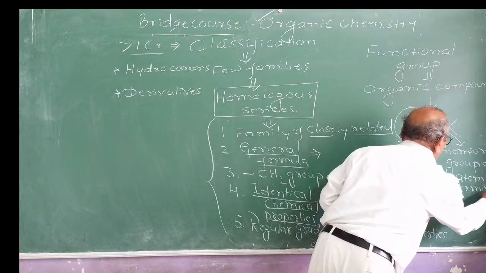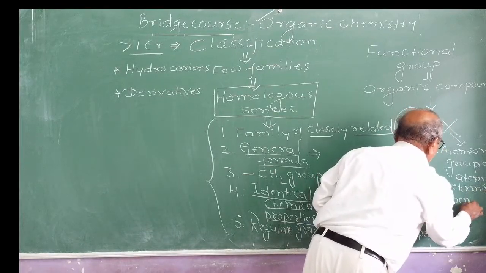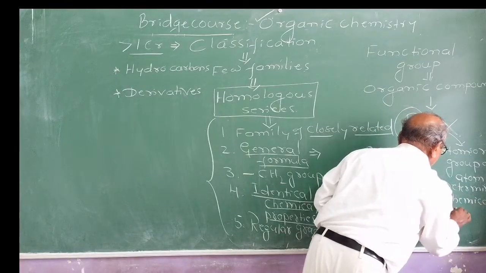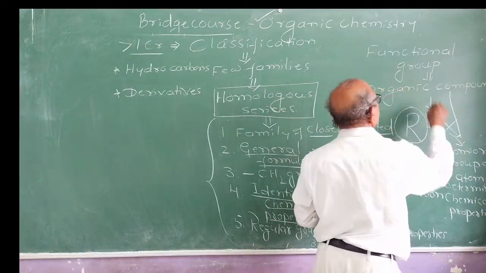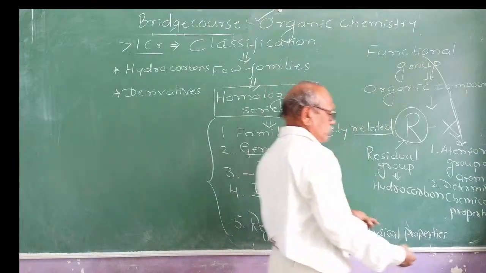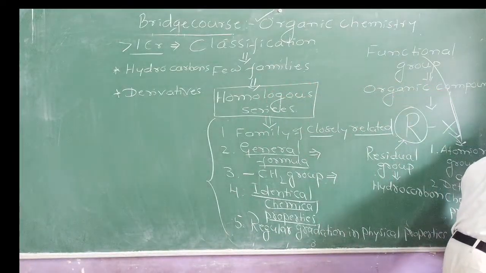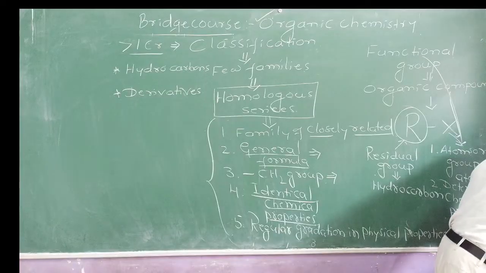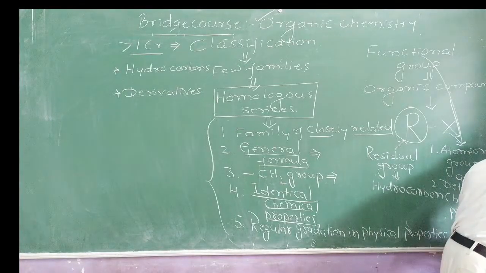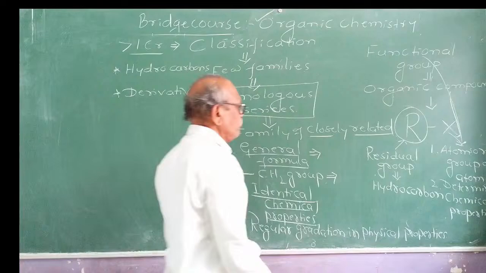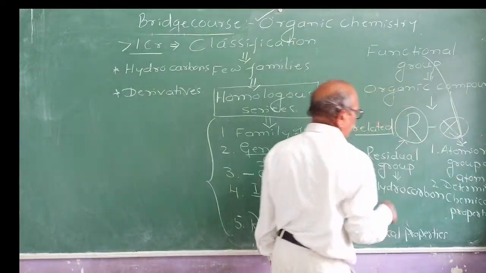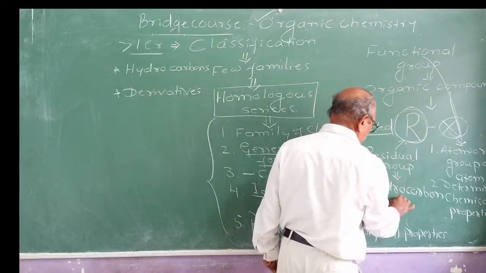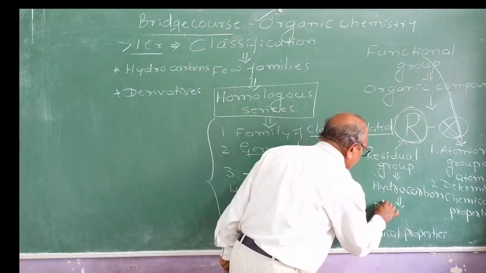of the organic compound is called a functional group. What do you mean by functional group? A functional group is an atom or group of atoms which determines the chemical properties of the organic compound. And this particular X part is called the functional group part. This part is called the hydrocarbon part. Generally, the hydrocarbon part determines physical properties.